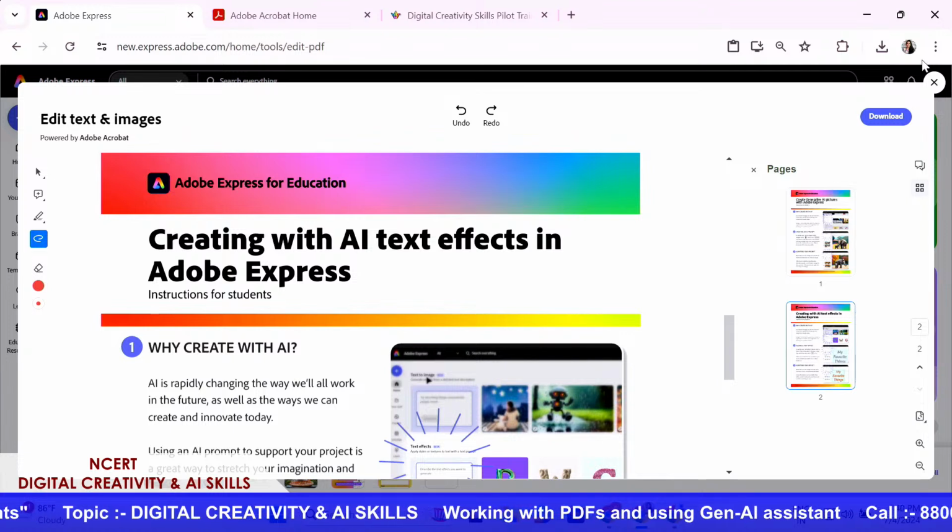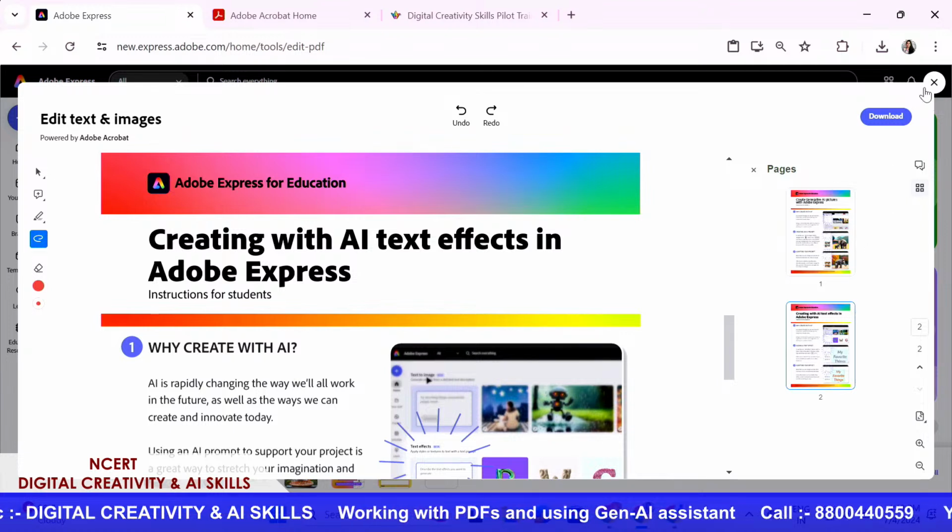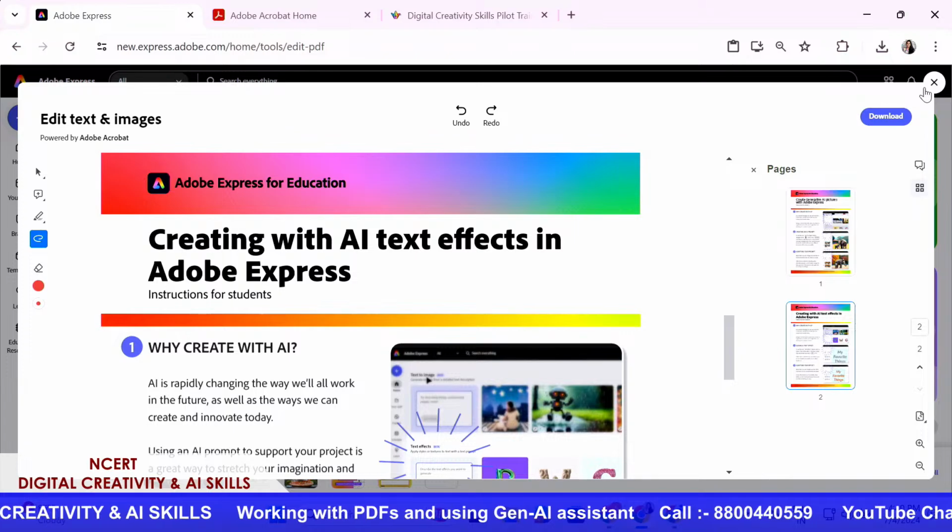This is so impressive, ma'am, and we can do a lot with the PDFs. Generally, this is a hurdle which teachers face, and if Adobe Express is helping the teachers with this particular hurdle, I think it's going to be amazing. So we can save the PDF, and can we also download the edited version? Of course, we can do that.